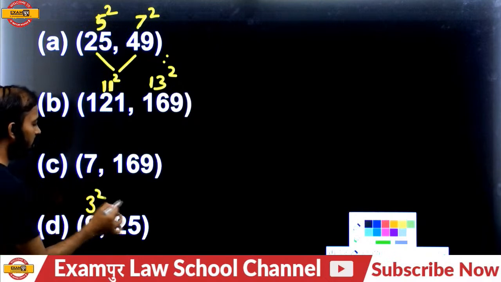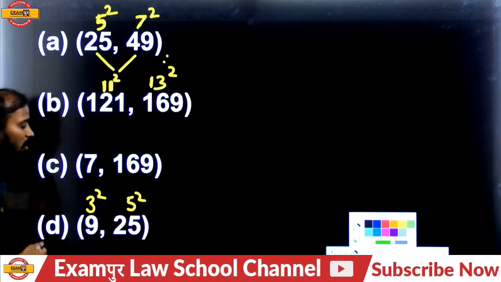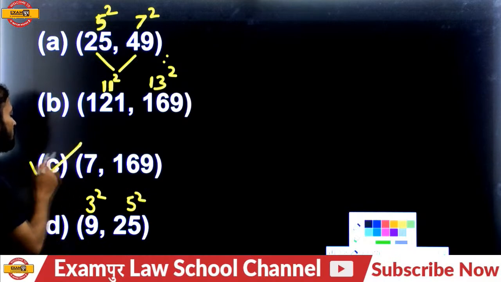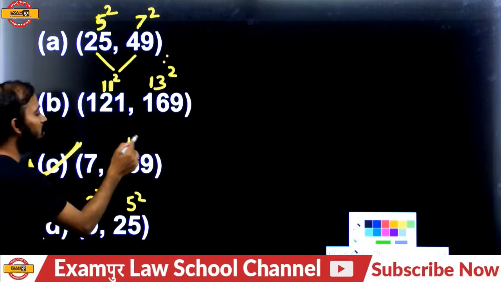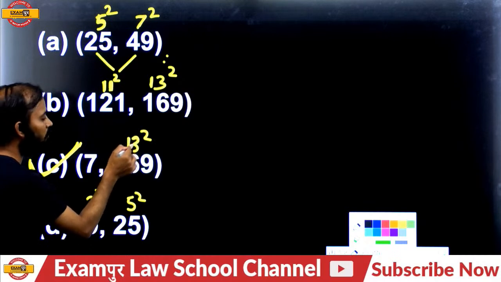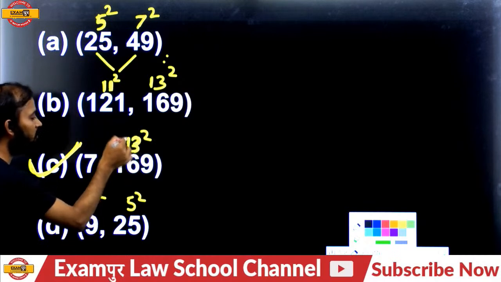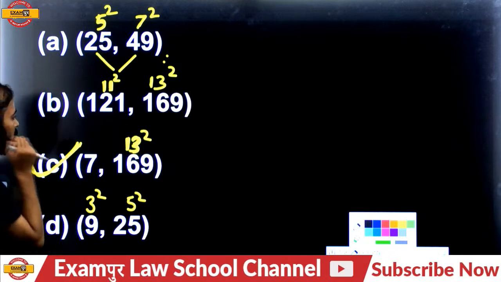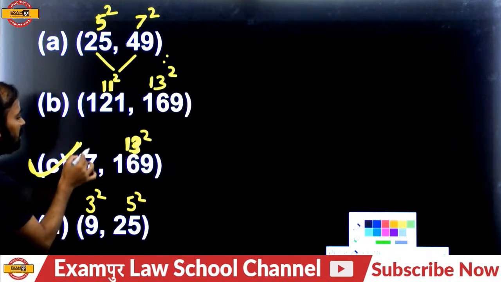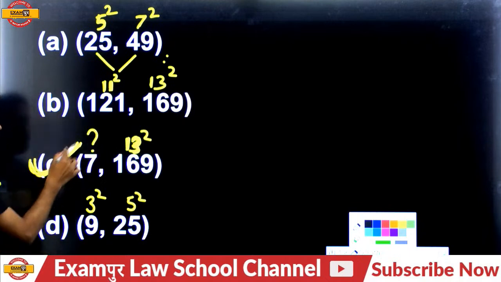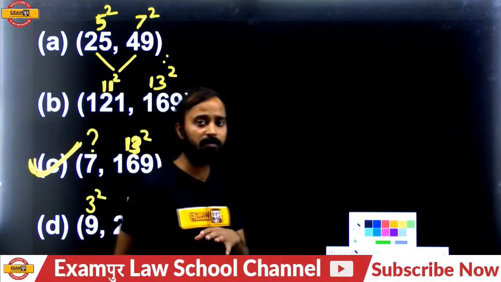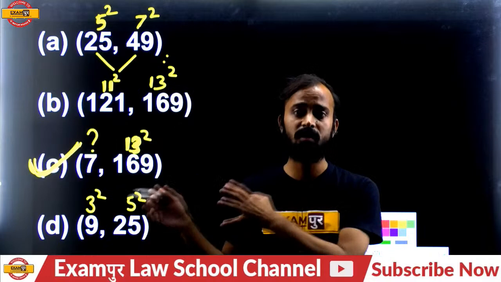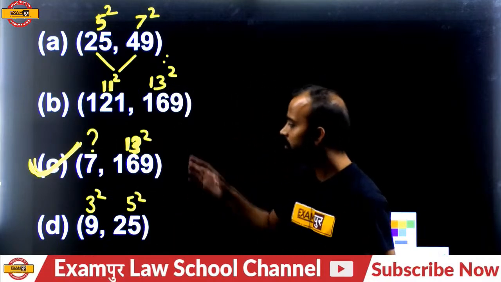Perfect square of 3, perfect square of 5. The difference between two numbers is 2. So the answer will be C. C will be your answer, because 13 square is what? 169, a perfect square of 13. Okay. But 7 is not a perfect square, so this pair is different from the other 3 pairs of numbers. So C will be your answer.